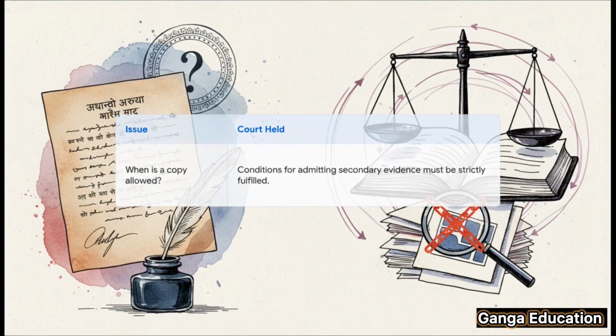Then we have the case of H. Siddiqui versus A. Ramalingam. Here, the Supreme Court clarified something really important about the exceptions. They said you can't just show up with a photocopy, which is secondary evidence, whenever you feel like it. No way. If you want to use secondary evidence, you first have to prove to the court that you've met all the strict legal conditions for doing so. You can't just skip the requirement for the original without a very good, legally valid reason.